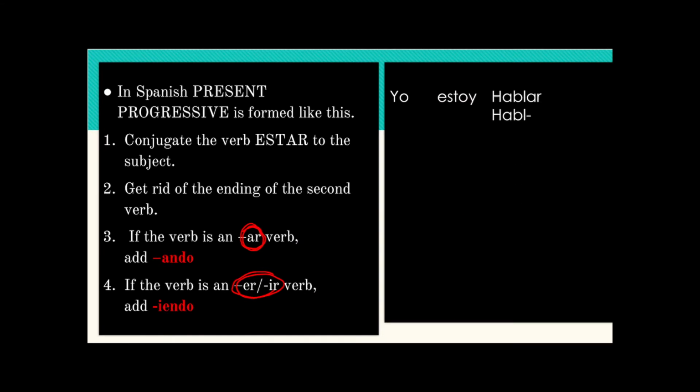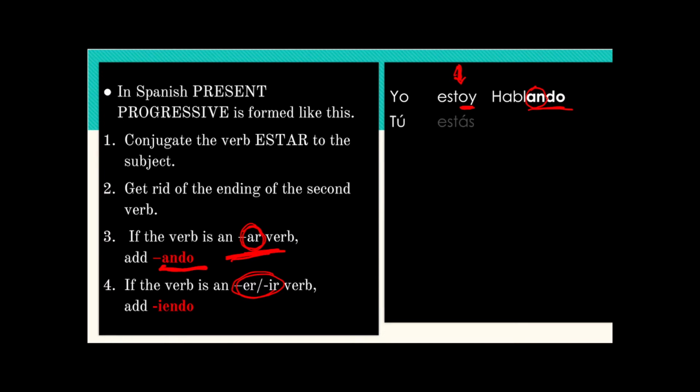For example, yo estoy. The second verb is the verb hablar. We get rid of the ending, AR, we're left with the stem, and then we attach ando. Yo estoy hablando.